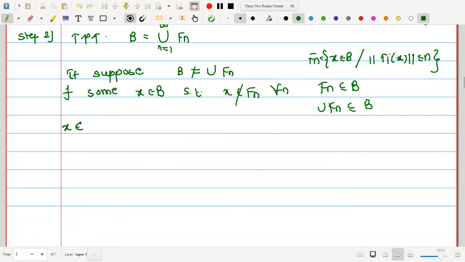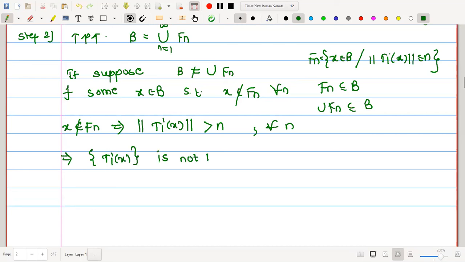As x doesn't belong to Fn, it implies that norm of Ti of x is strictly greater than n for all n. Therefore, what does this imply? Norm Tix is not bounded for any x. But what does this give us? This gives us a contradiction.